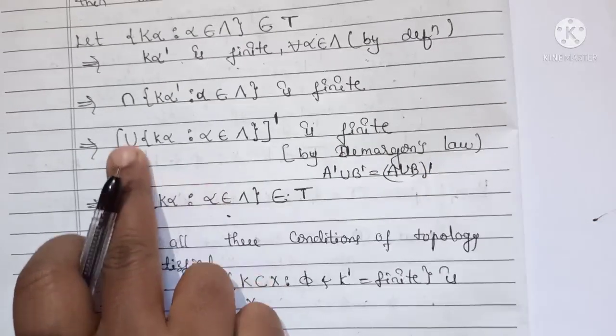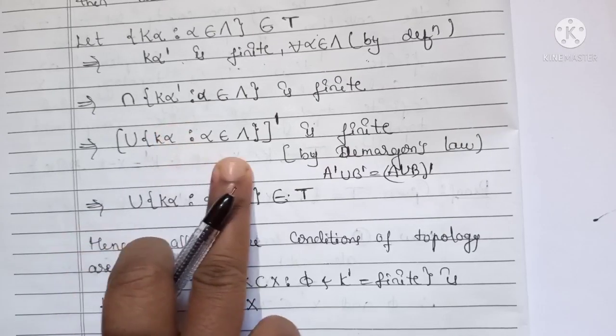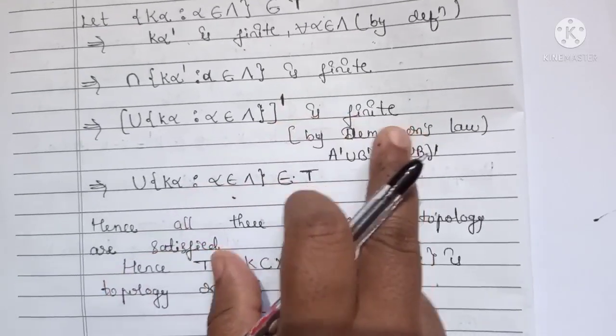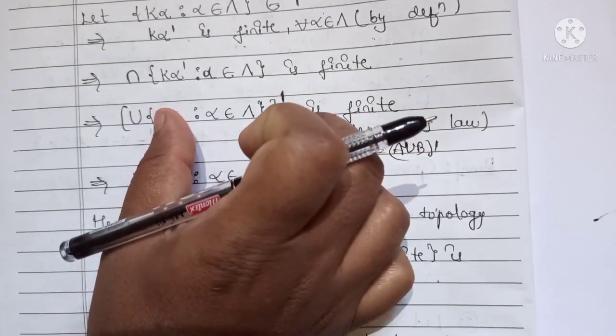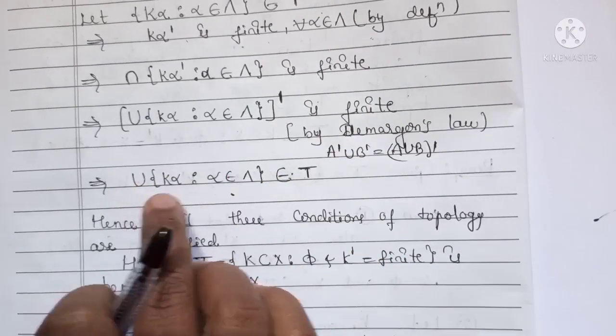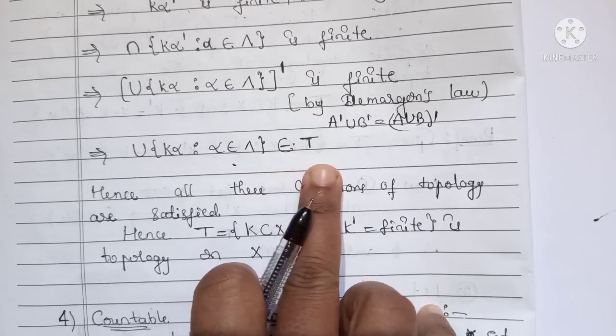So therefore (union of all these K alphas)' is finite. When the complement of any set is finite, we can say that it belongs to T. Therefore the union of K alpha belongs to T.